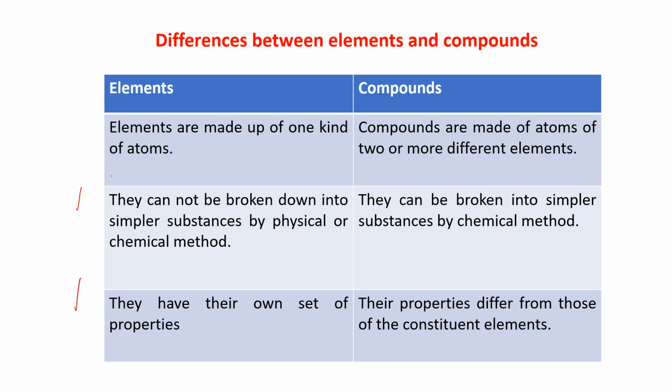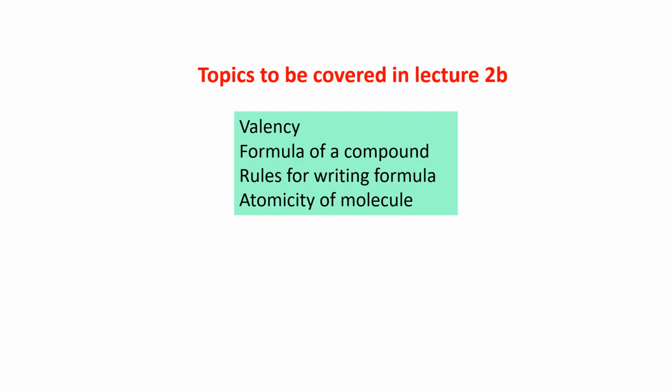Now, elements have their own set of properties. For compounds, their properties differ from those of the constituent elements. You have understood that. Okay, so these are the differences between elements and compounds. Next video you will get for lecture 2B. Topics to be covered in lecture 2B: valency, formula of a compound, rules for writing formula, and atomicity of molecule.